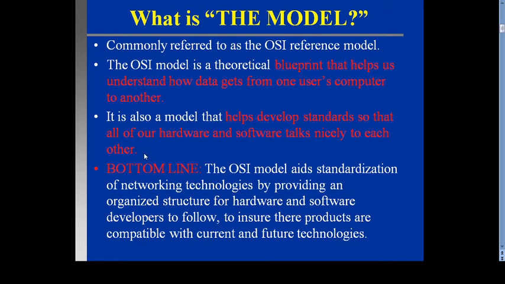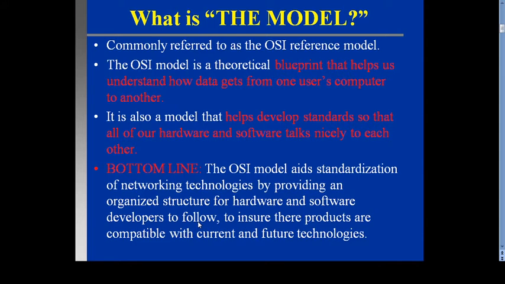From an MCQ point of view, this question is asked: why is the OSI model called a reference model? Because it acts as a blueprint, and it helps to develop standards so that all our hardware and software talk nicely. The bottom line is that the OSI model aids standardization in network technology by organizing the structure of hardware and software, to ensure that products are compatible with current and future technology.